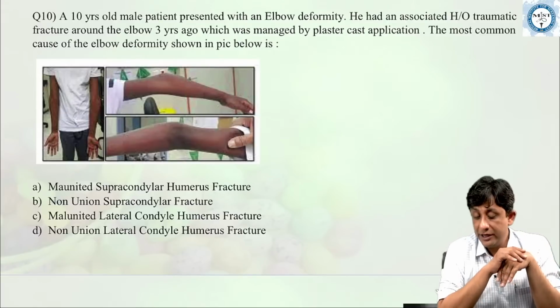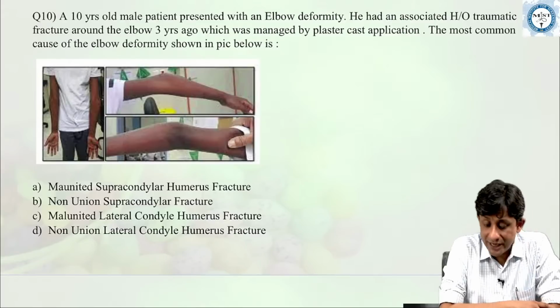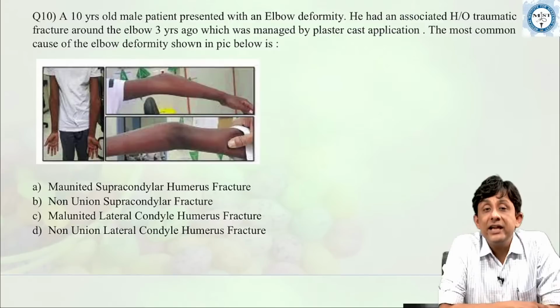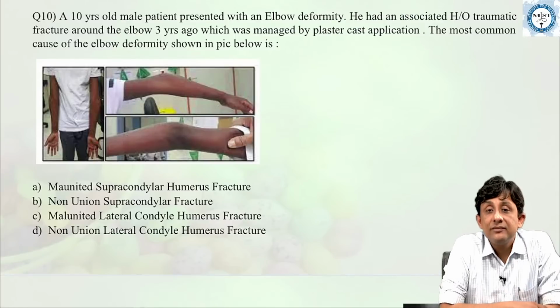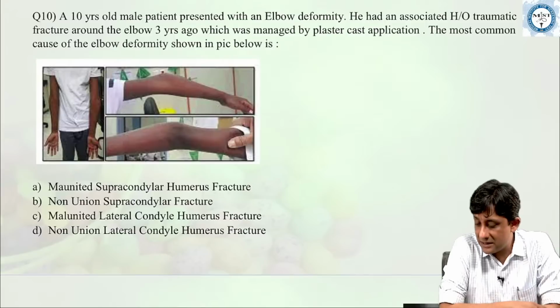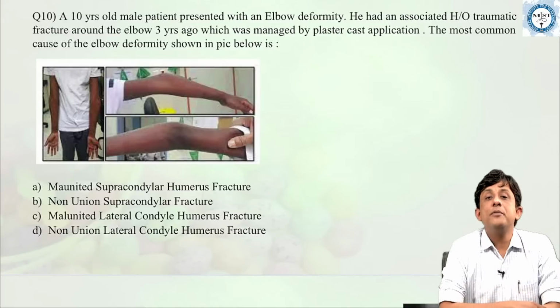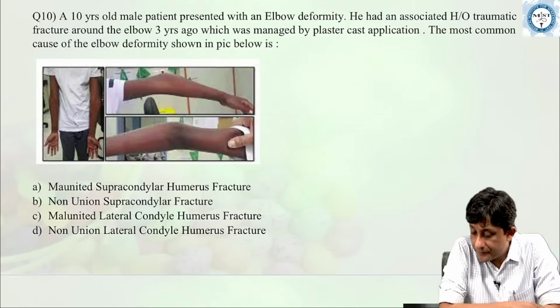Next question. A 10-year-old male patient presents with an elbow deformity, with an associated history of a traumatic fracture around the elbow 3 years ago, which was managed by plaster cast application. The most common cause of the elbow deformity shown in the picture below is?